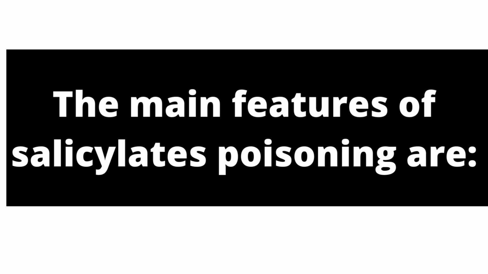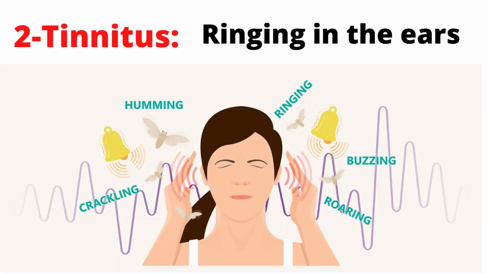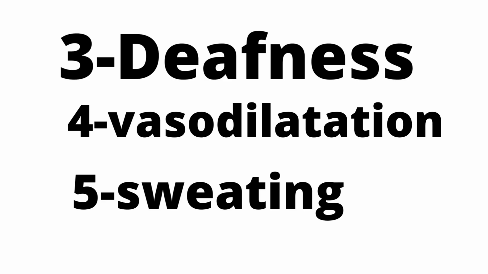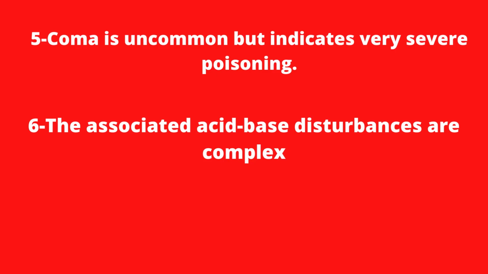The main features of salicylate poisoning are hyperventilation, tinnitus, deafness, vasodilation, sweating. Coma is uncommon but indicates very severe poisoning. The associated acid-base disturbances are complex.